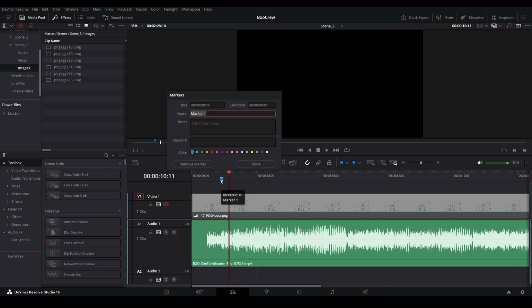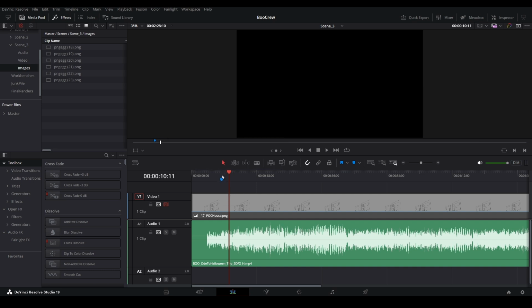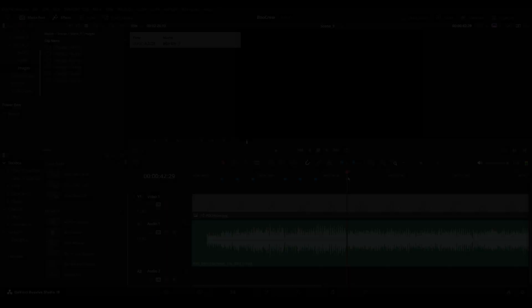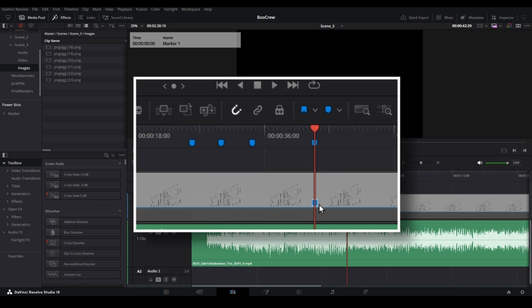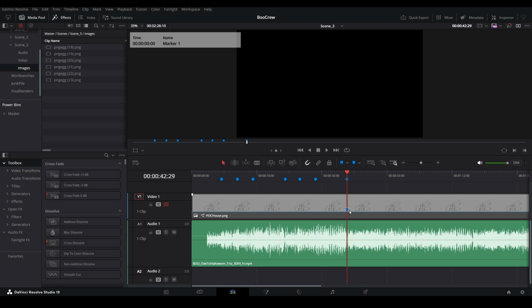Giving markers a label seems to only be temporary, and I'm not sure why. Don't spend too much time thinking of label names for a marker, since they are likely to disappear later. Use them as more of a way to mark the start and end of an event you want to happen in your show. Make sure that you don't have any of the tracks selected when placing markers. That will place the marker on the track itself, and while there is a use case for that, it's not what we are covering at this moment.